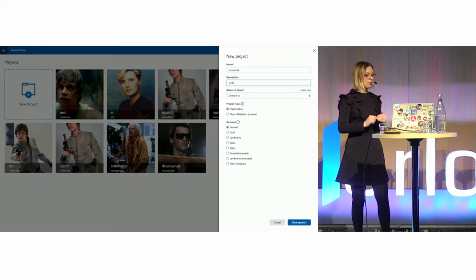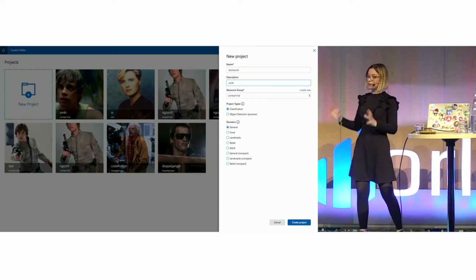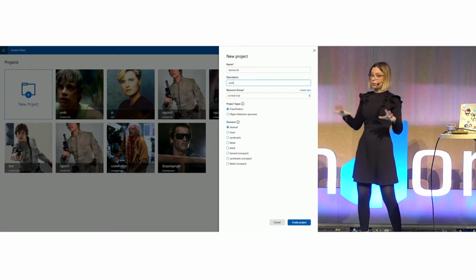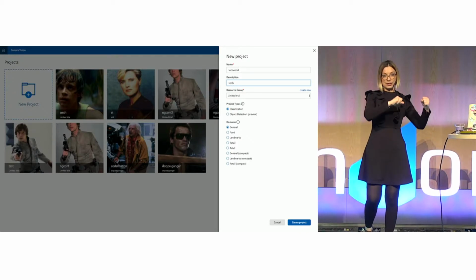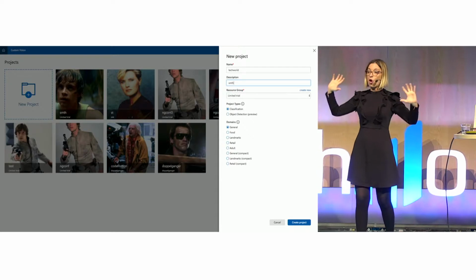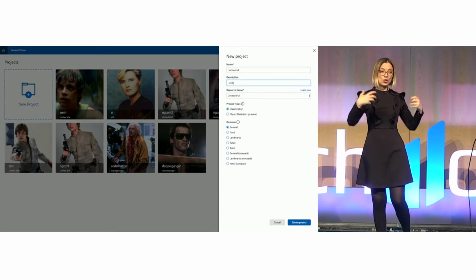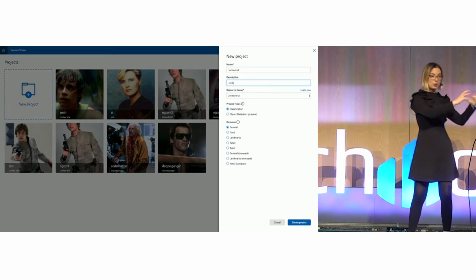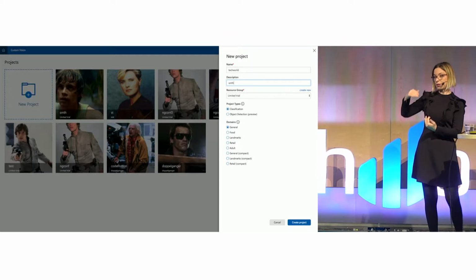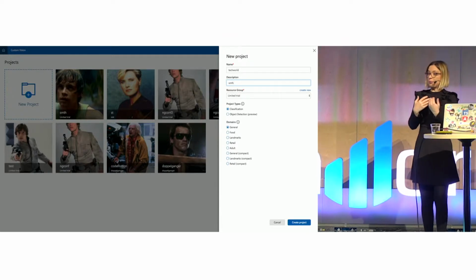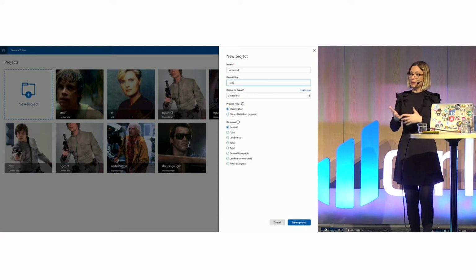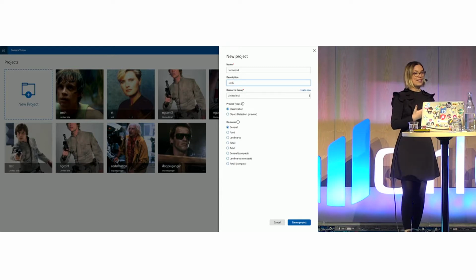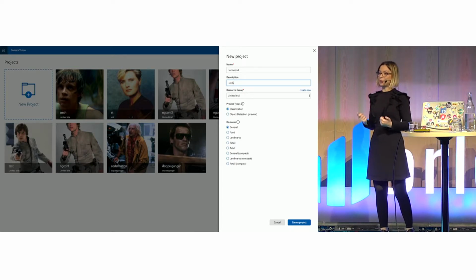And the next thing that we need to define is the domain of our application. So the more specific we are, the better the algorithm is going to perform. One thing that I want to mention is that with Custom Vision Service, Microsoft has used all the data that it has available. It has trained a model for us, and we can build on top of that. So now, reusing that data and adding new characteristics to that data, we can reuse some of the work that has been done for us. By choosing food, for example, the algorithm will perform so much better with food pictures.